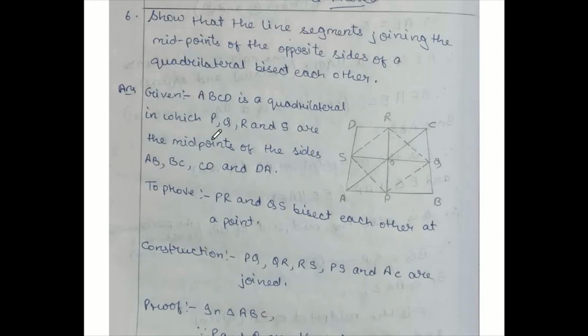So after writing the given materials, I wrote: ABCD is a quadrilateral in which P, Q, R, S are the midpoints of the sides AB, BC, CD and DA. I have to prove that PR and QS are going to bisect each other at a point. For that we did the construction. All this joining was not there. It was not given in the question, so I have joined this. Even AC also should be joined by dotted lines. I made a straight line. Make sure that it is also dotted.